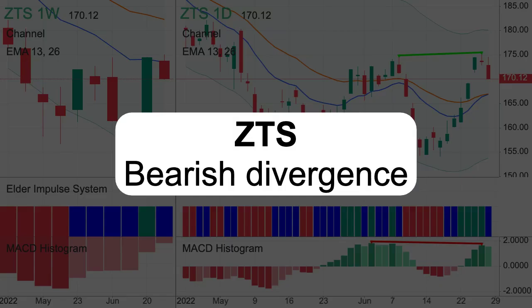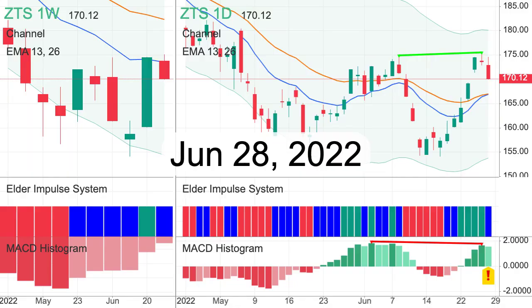Let's consider the stock of Zoetis Inc. On June 28, 2022, a bear divergence formed in an uptrend. This is a strong sell signal. There is a first light bar on the histogram. Are you ready to submit a sell order?